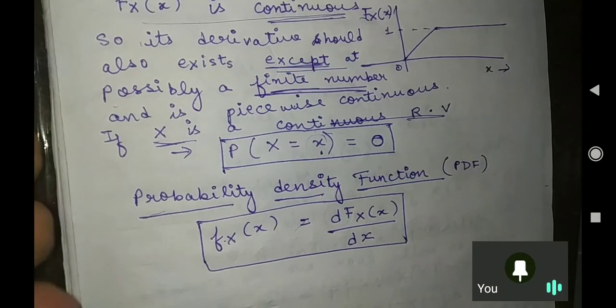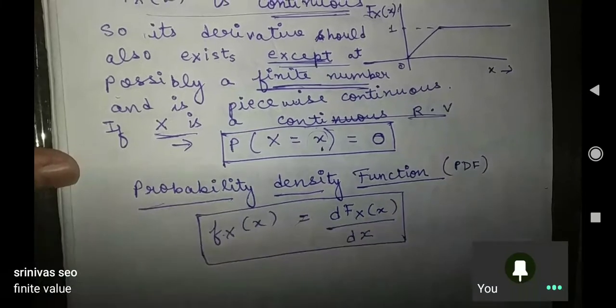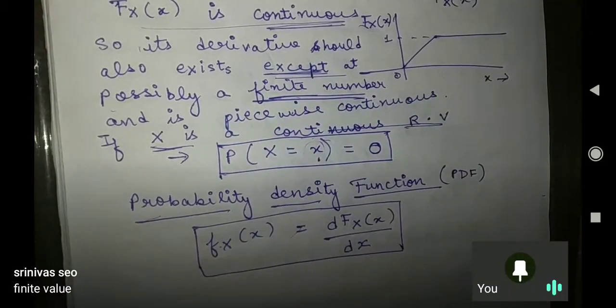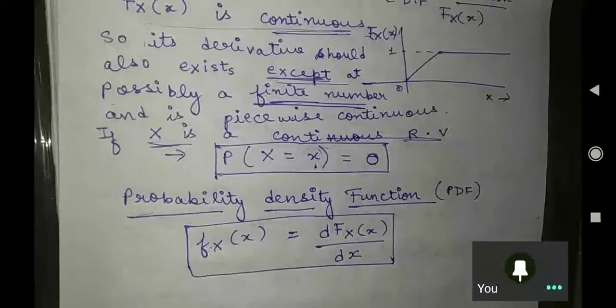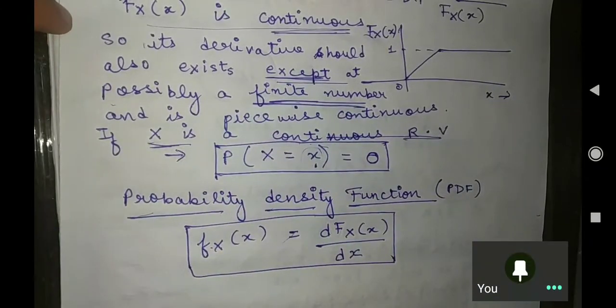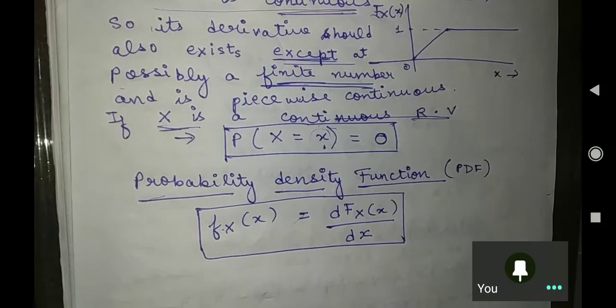Anybody can tell? Finite value. Exactly. Now you got the point of why it should be 0. Is it clear to everybody?